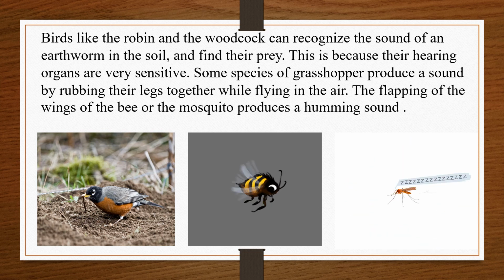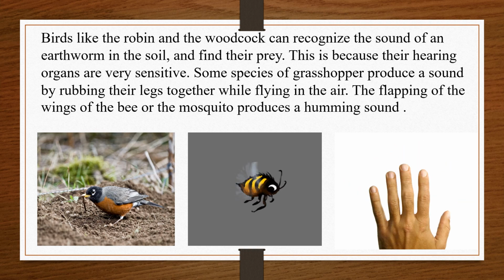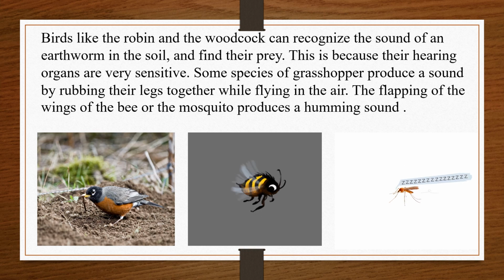Understood? So with this I hope it is clear कि sound सिर्फ humans नहीं produce करते. There are animals, there are insects which produce sound, and there are animals and birds which are very good in detecting the sounds of various other organisms as well.